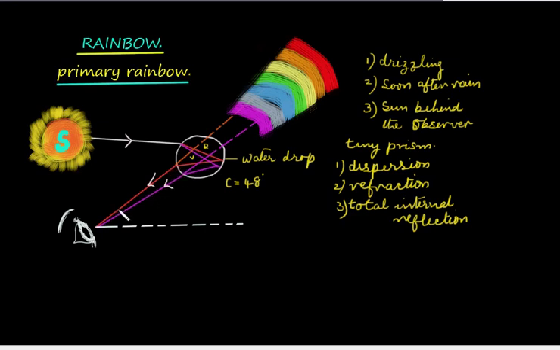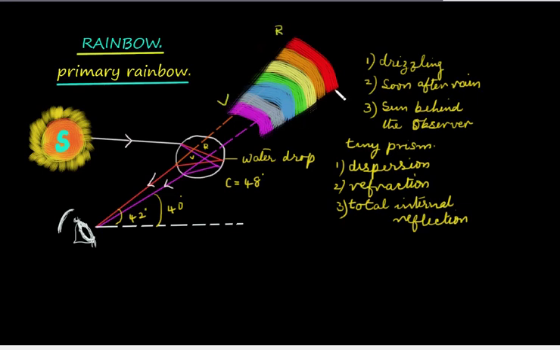Red color emerges at about 42 degrees and violet color emerges at about 40 degrees to the horizontal level of the observer. It is the formation of this cone that results in the arc-like formation. In the rainbow, we see the different colors in the form of arcs one inside the other, with red on the top and violet on the inside.